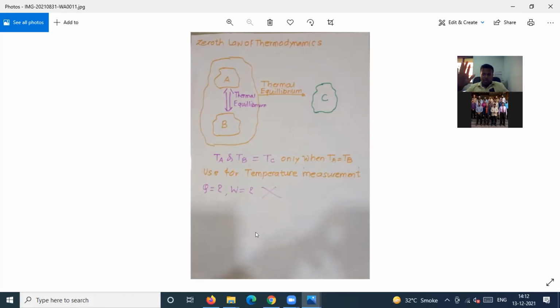In simple words, when can you say that two bodies are in equilibrium with the third body? When you say that the temperature of the two bodies is the same. First the two bodies' temperature should be the same as each other, right? Is that okay or not?